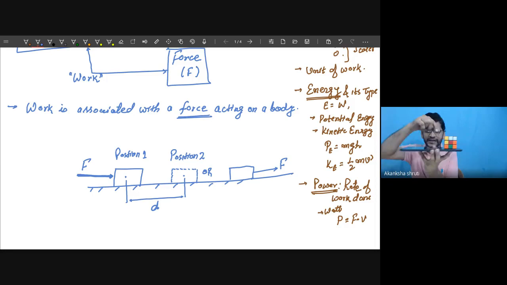It may be possible that I am going to lift this upward. So while lifting upward, what is the displacement? The upward displacement, the height, from here to here. For lifting it, we need to apply upward force against gravity. So that upward force we need to consider, and the displacement from this point to this point we need to consider. So students, this way there are two important things we need to understand.